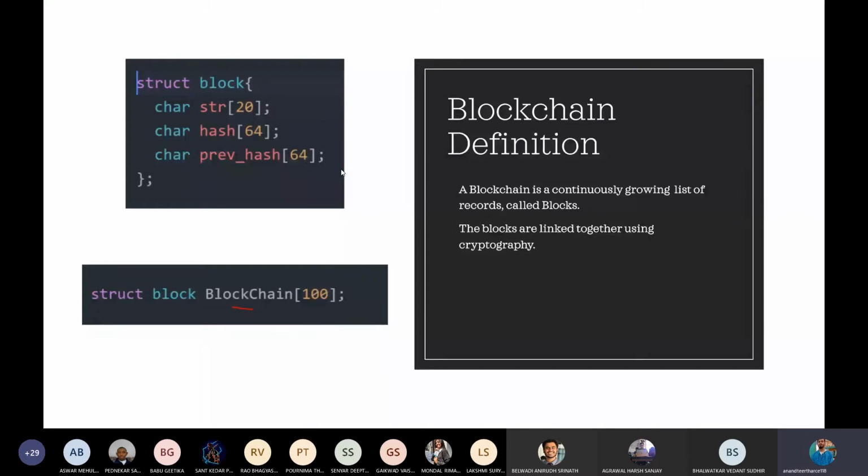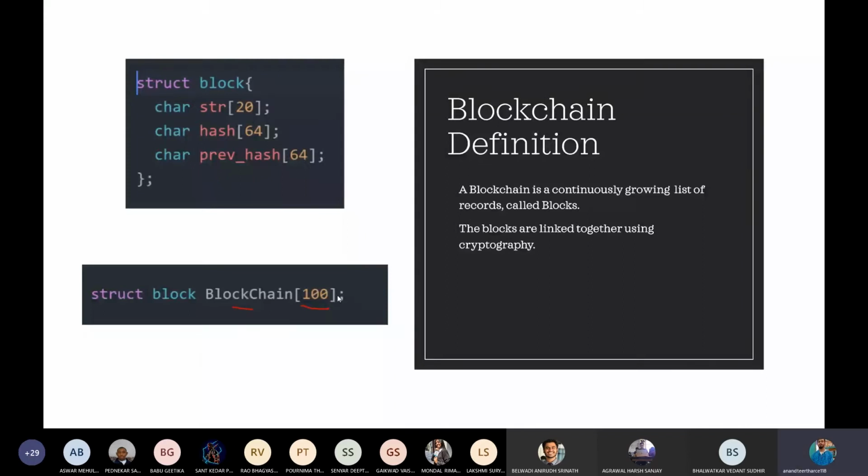Now, continuously growing means, imagine this: I have specified here 100, right? So this means that a maximum of 100 data elements can be present inside this blockchain. So imagine that this is infinity, that is, it does not have any upper bound. This means that the blockchain will be ever growing, with no upper bound to it. That is what a continuously growing list of records means. It is just an array of an indefinite length.